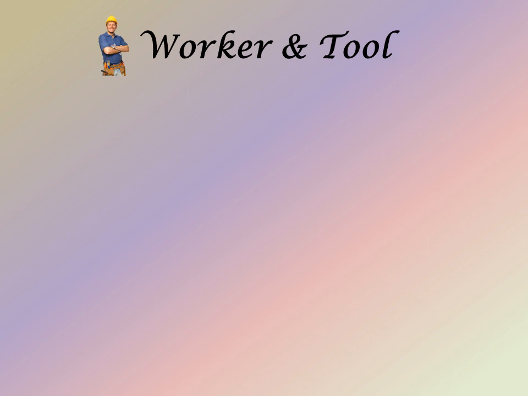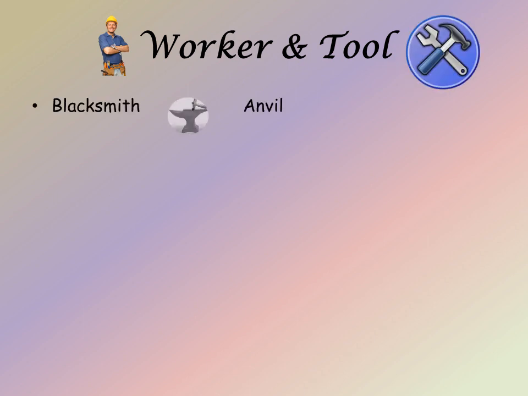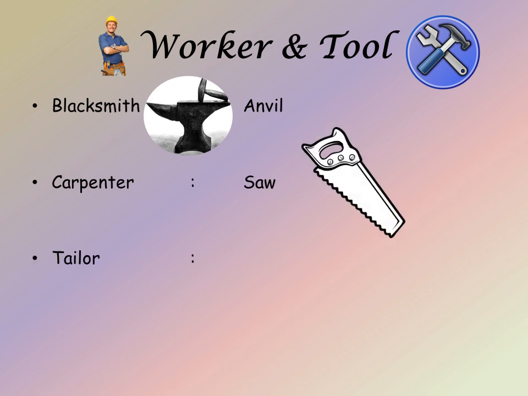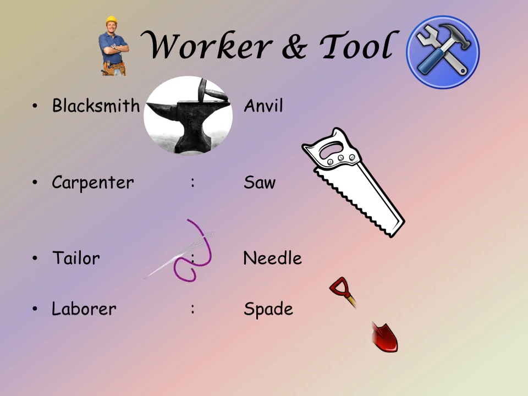The next relationship we are going to discuss is worker and his tools. The tool used by the blacksmith is called an anvil. Blacksmith is the person who makes and repairs things in iron by hand. The tool used by the carpenter is a saw. Tailor uses a needle to stitch the clothes. Laborer uses the spade to dig the earth.